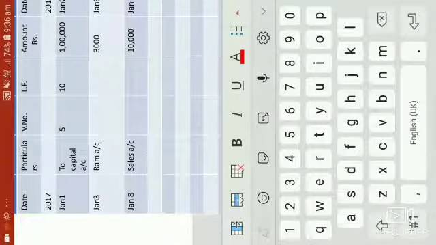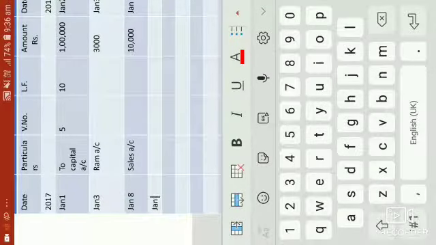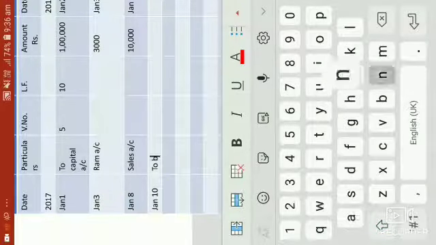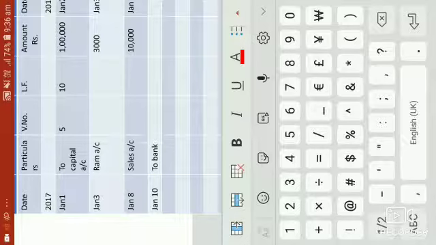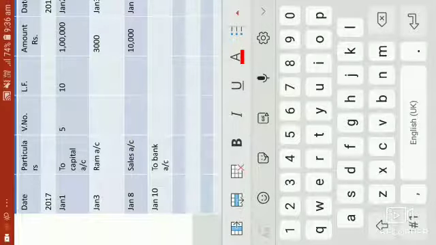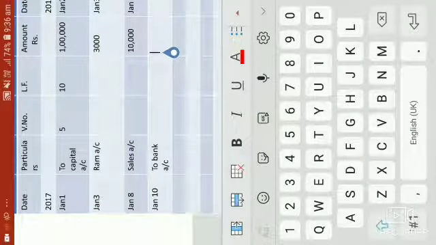And our last transaction of the question is she withdrew cash from bank rupees 7,000. Withdrew cash means the cash is being received by the organization. That means the inflow of cash, so that will be recorded on the debit side only. Jan 10, to bank account with rupees 7,000.